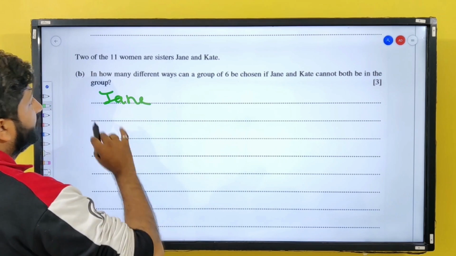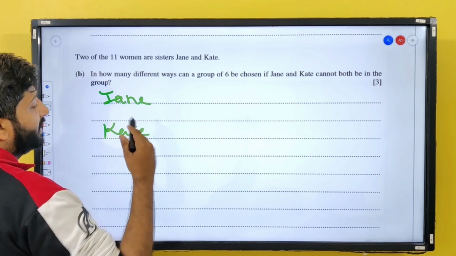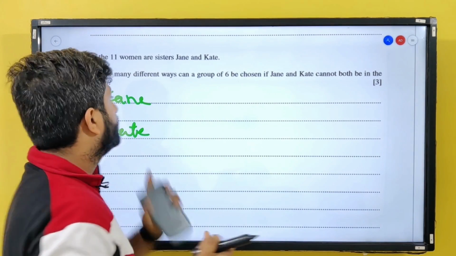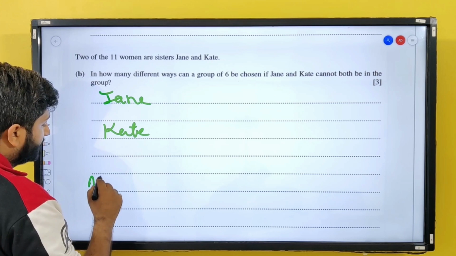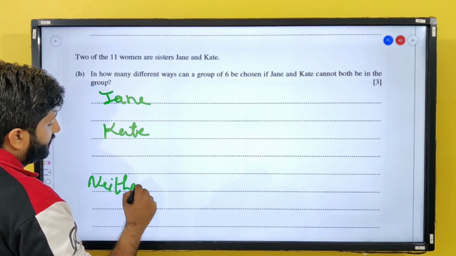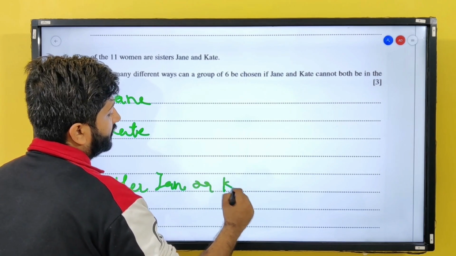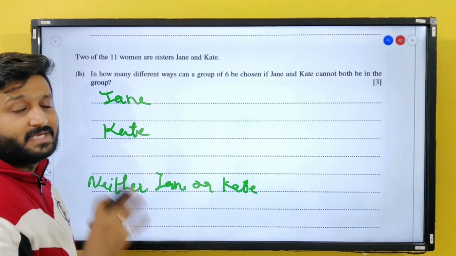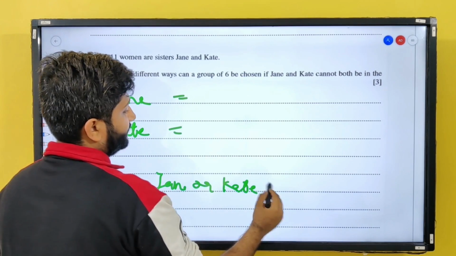Then I'll take a group in which there is Kate, because they don't want to be together. And in one group I'll take neither Jane nor Kate, both of them not present, and we'll add all the ways.